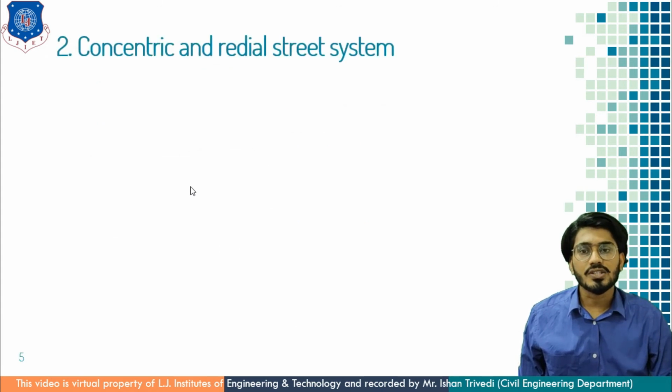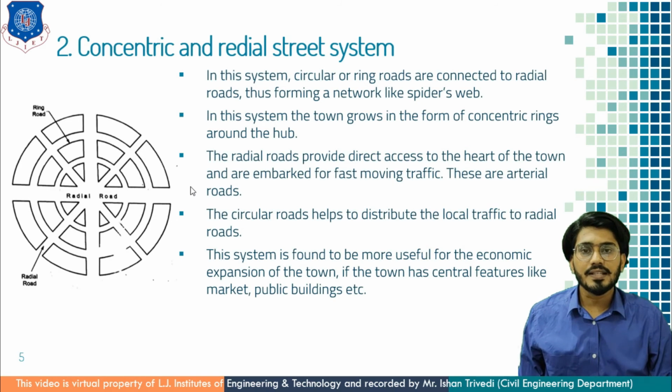Next is the concentric and radial street system. This system is in circular form, like ring roads, where several ring roads are formed, like ring road 1, 2, 3, and from the center you can see a radial network going outward from the city center.